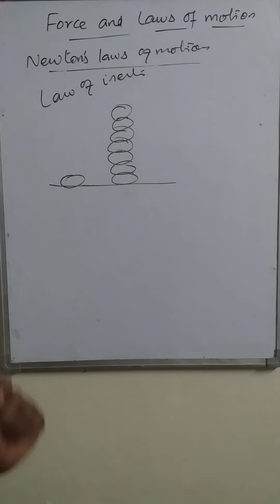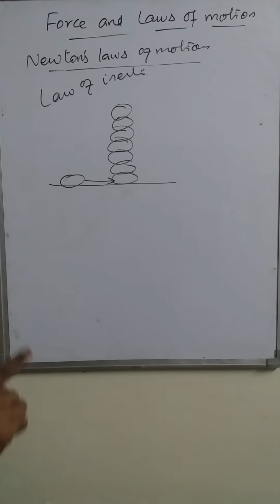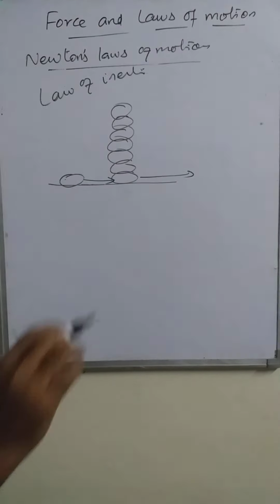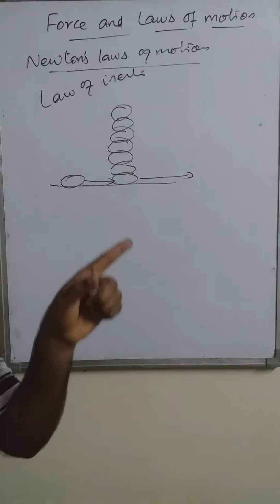When you strike the striker with greater force, what happens? The striker strikes the lowermost coin, and you find only the lowermost coin moves out.